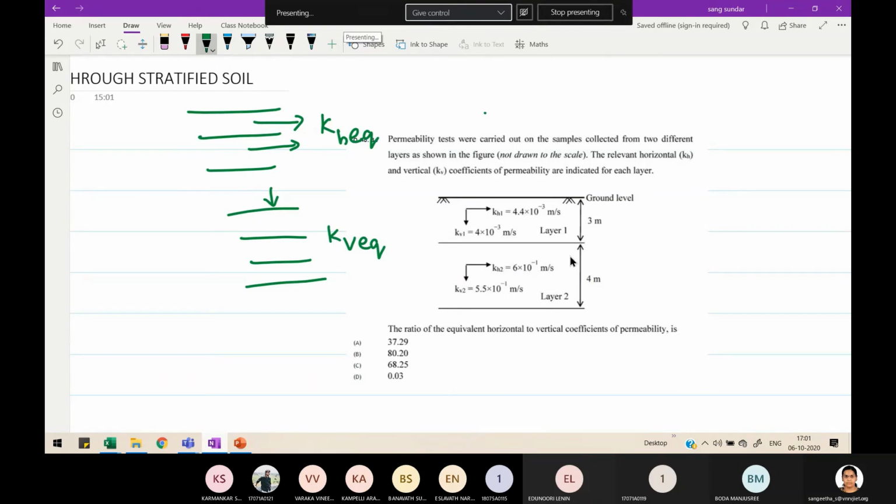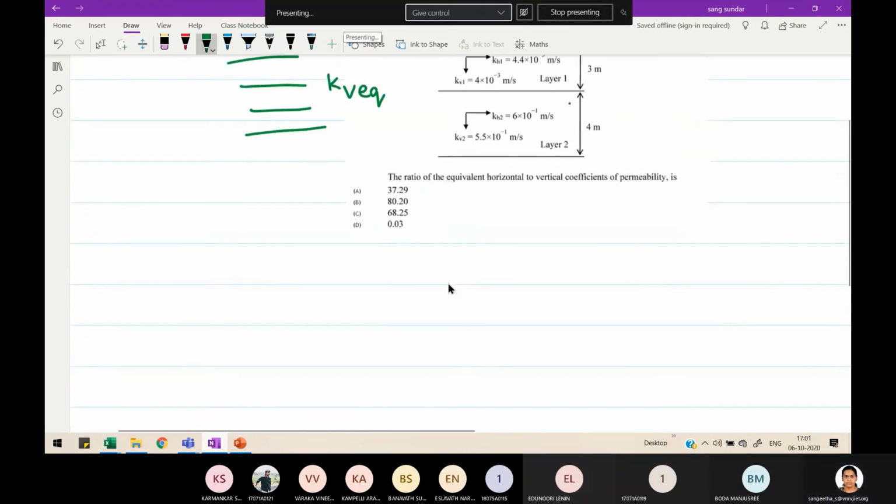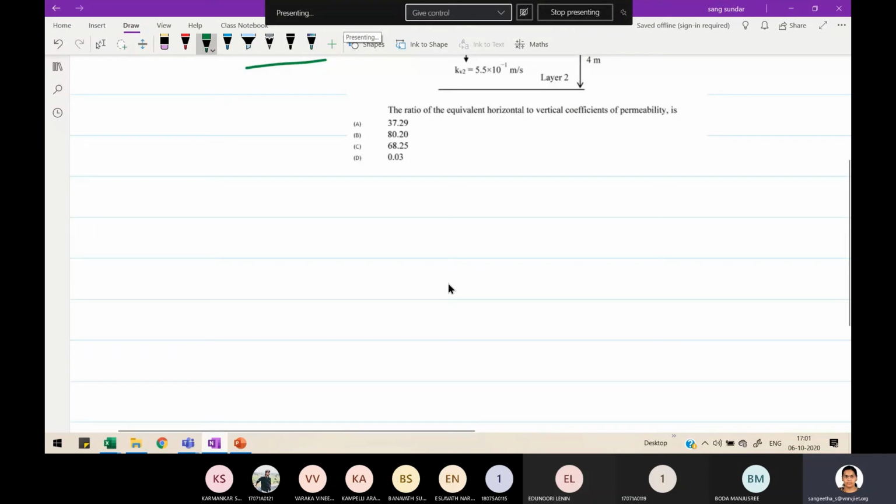Yes, ma'am. See, generally you will get confused about when the KH formula comes and when the KV formula comes. Always KH is greater than KV. So you have to remember that, then you will not get confused.